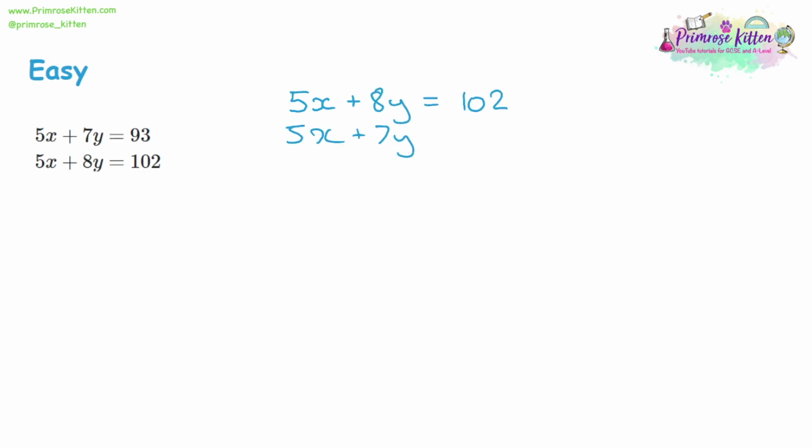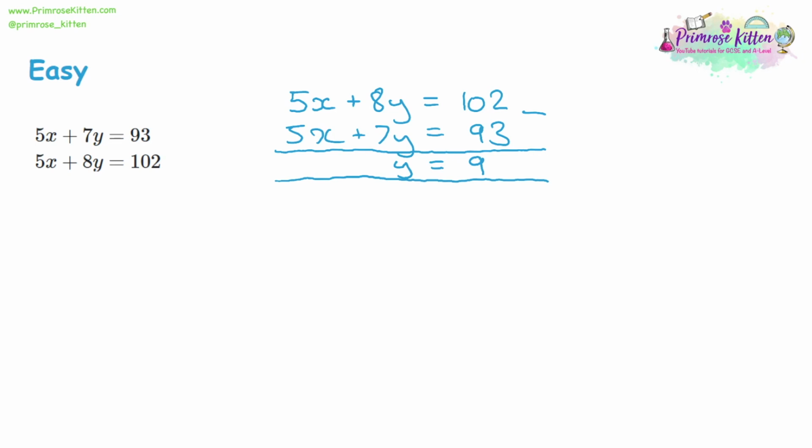Now the easiest way to eliminate a variable is to take the 2 equations away from each other. And when you do this, you take each term away one at a time. So then do x terms first. 5x, take away 5x is 0. So there's nothing to write down. Then the y terms, 8y, take away 7y is 1y. And then the numbers, 102, take away 93 is 9. So straight away, y is equal to 9.